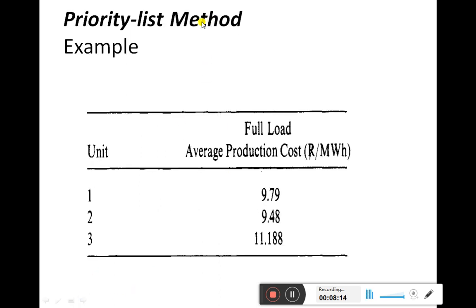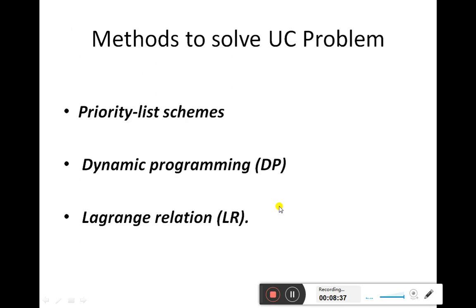About the priority list method, here we will be discussing this method taking an example. Suppose in our power system we have 3 generators, generator 1, 2 and 3. Here we are calling a generator a unit. Then the full load average production cost in terms of rupees per megawatt hour for each of these plants is calculated here.